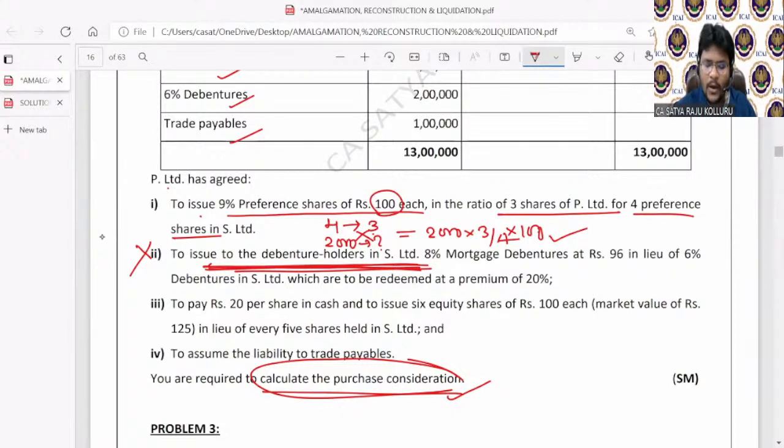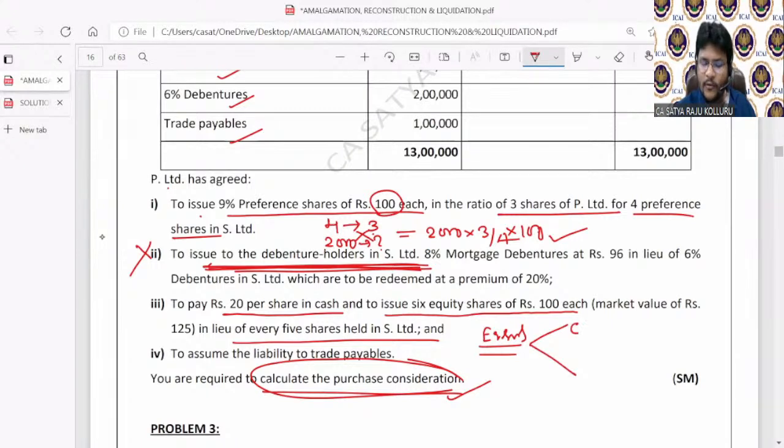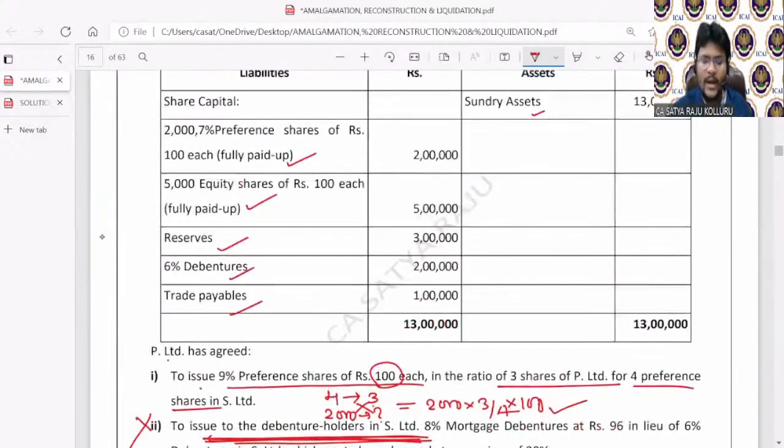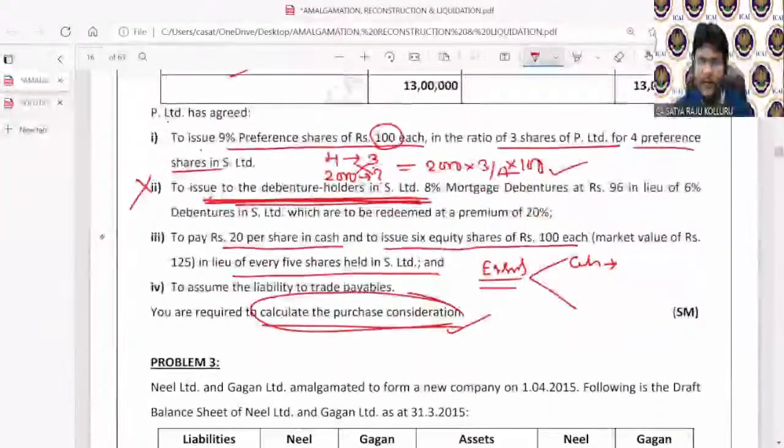Come to point number 3. To pay 20 rupees per share in cash and to issue 6 equity shares of 100 each, the market value is 125, in lieu of every 5 shares held in S Limited. They already discussed preference shareholders. Now this discussion is related to equity shareholders. For equity shareholders, purchasing company is paying in 2 forms. One is cash. Cash is how much? 20 rupees per share in cash. How many equity shares are there? 5000. 5000 into 20 in the form of cash.